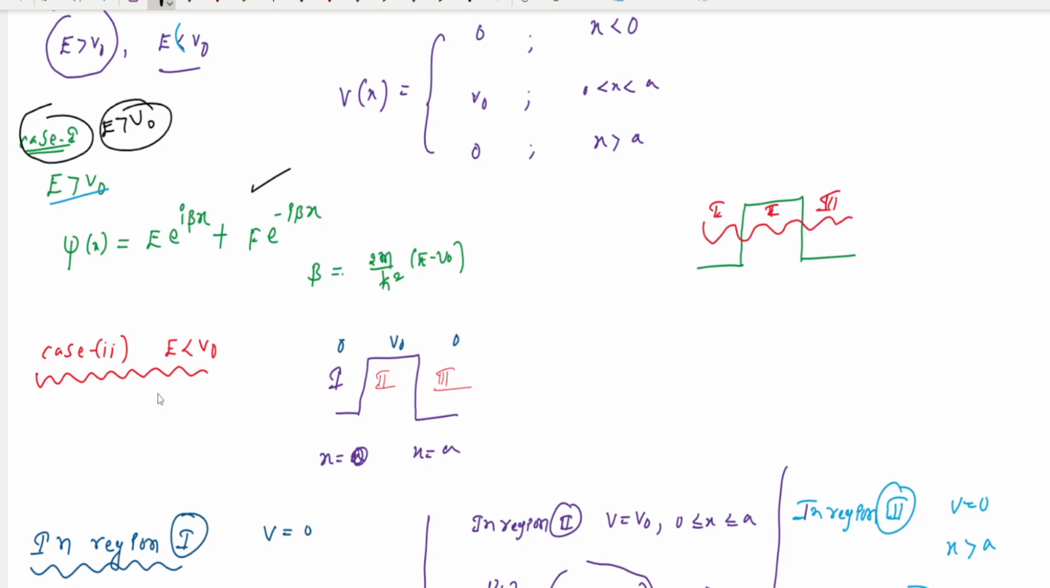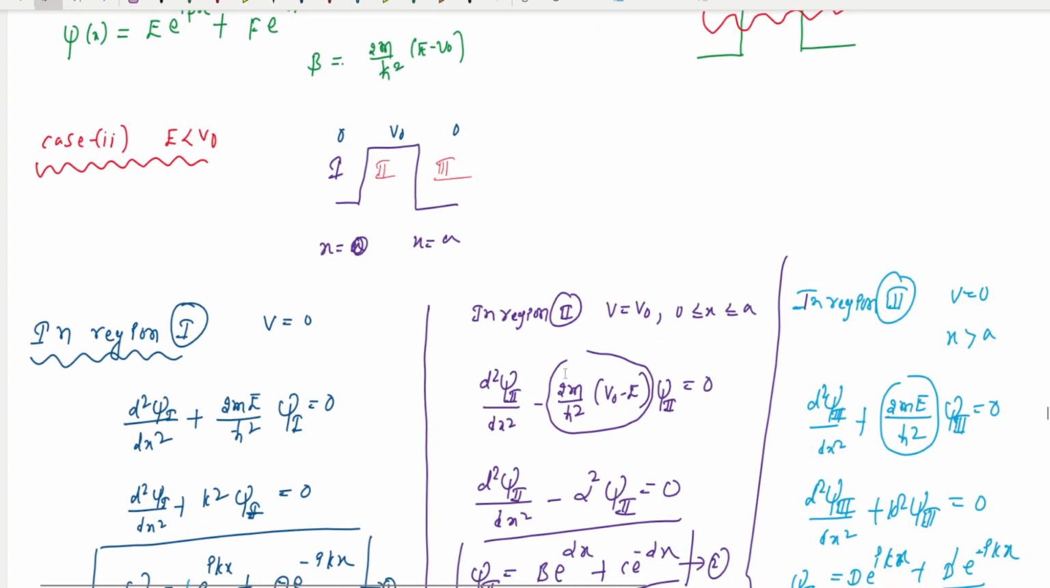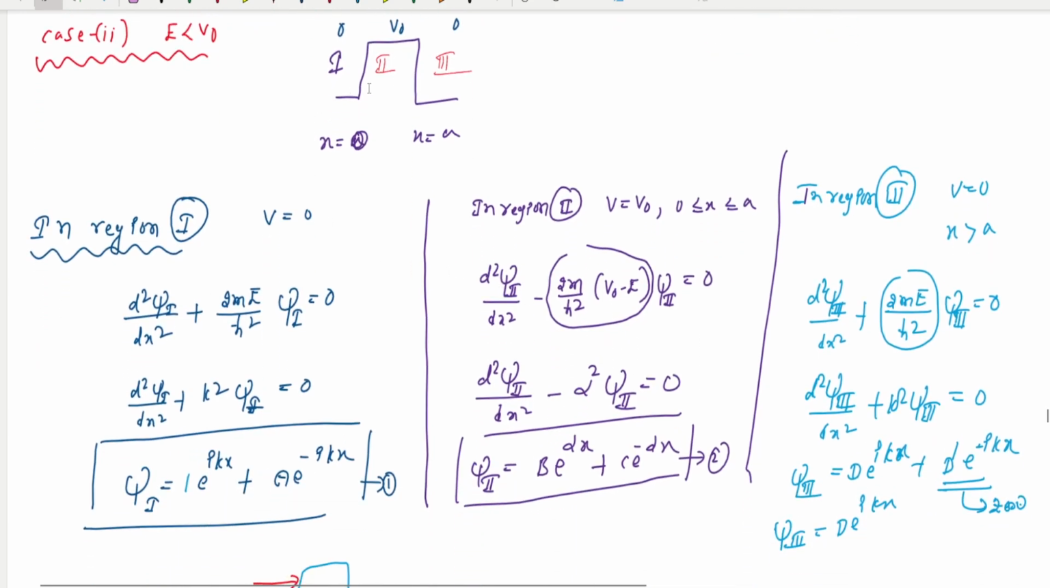Now we are going to show that the quantum mechanical predictions differ sharply from their classical counterparts, because the wave function is not zero beyond the barrier. For that, I have already derived the solutions for these three regions. The first region has V equal to 0. This is the Schrodinger equation.